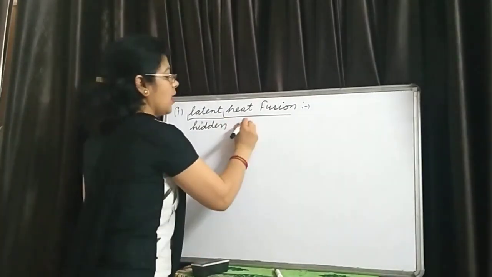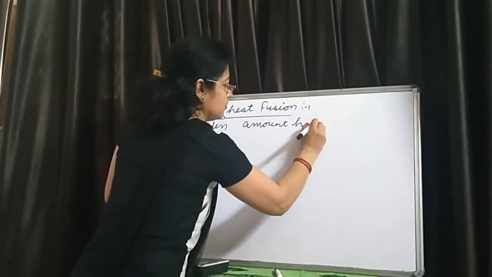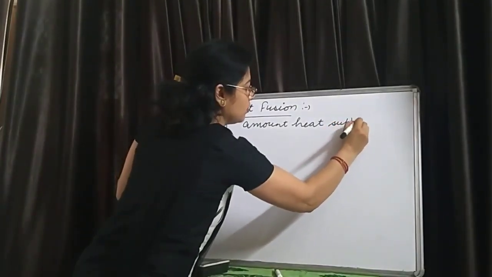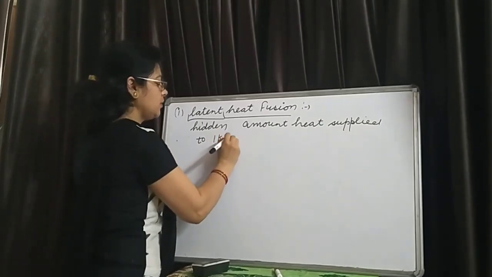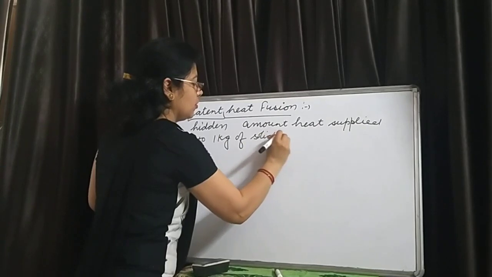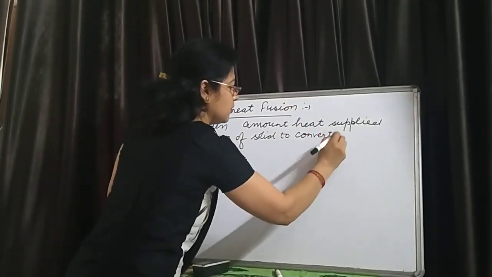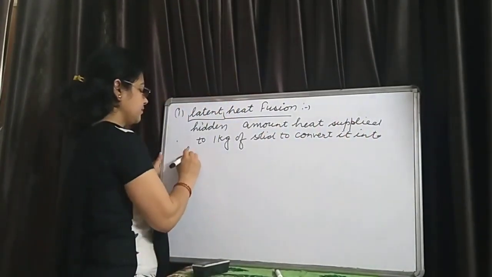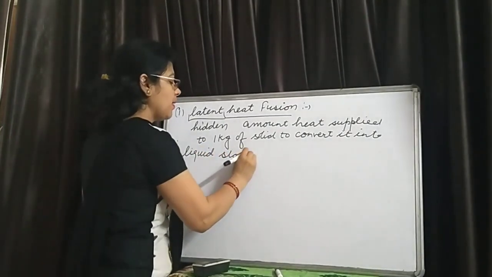It is the amount of heat supplied to 1 kilogram of the solid to convert it into liquid state at its melting point.